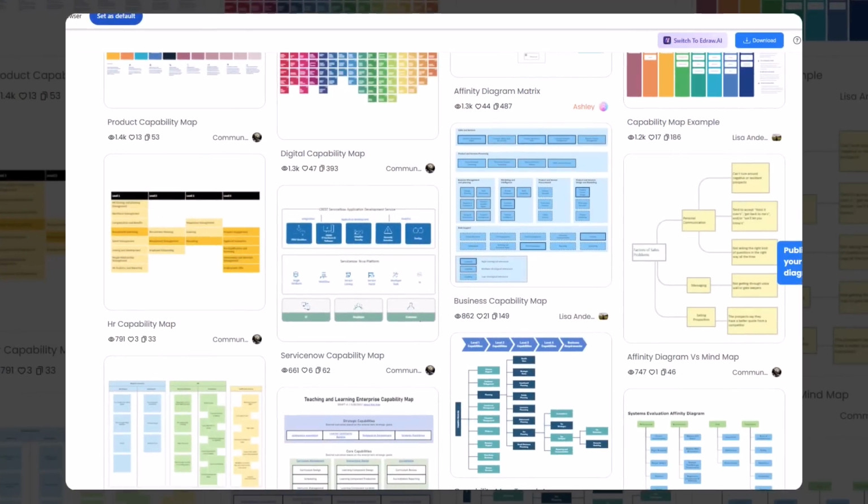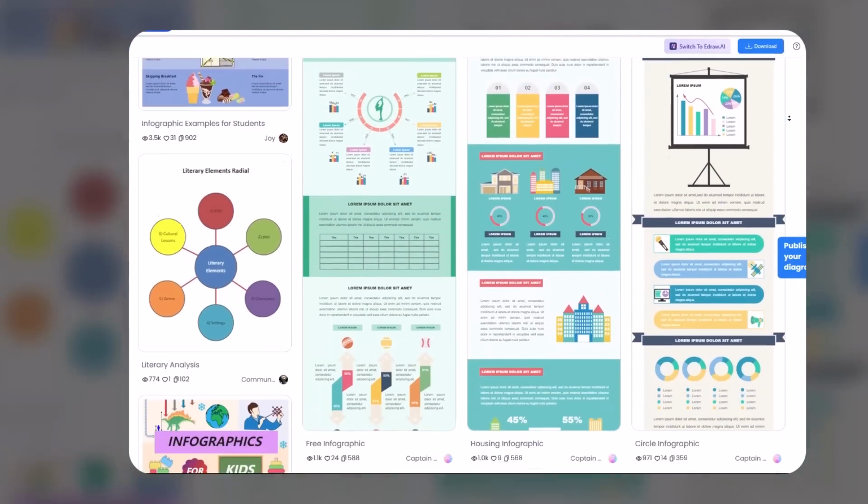Whether you're a CEO of a company, a manager, or an executive, whether you're a medical student or an IT student, medical professor or an IT instructor, this is a one-stop solution for all the diagrams which you create. With the other features, you can also upload a simple PDF document in this tool and then download an infographic from here. Let's see this topic one by one.